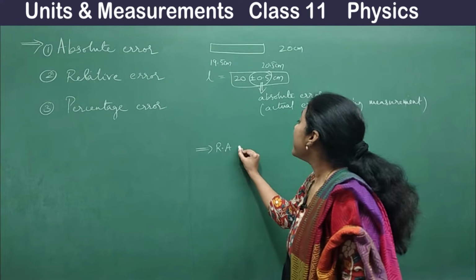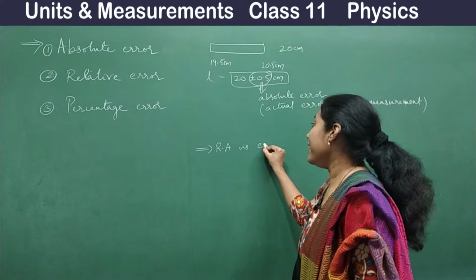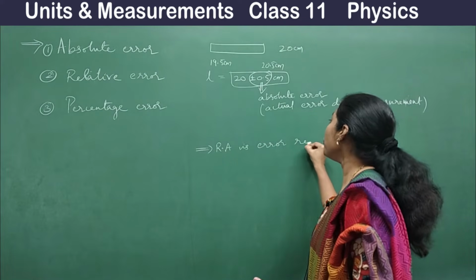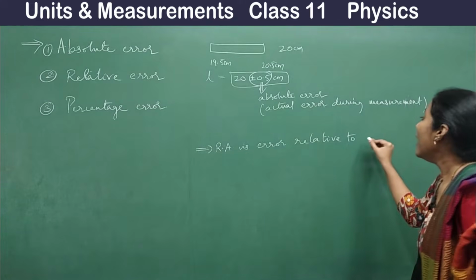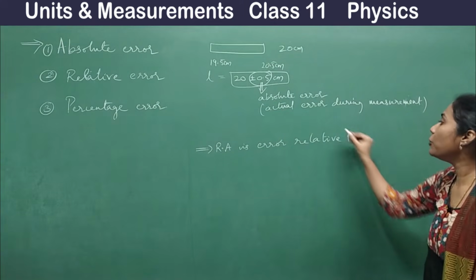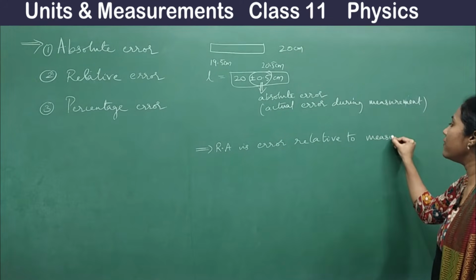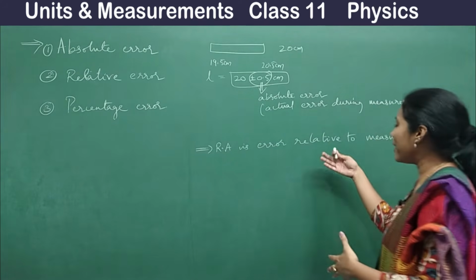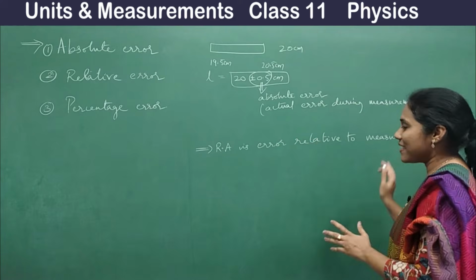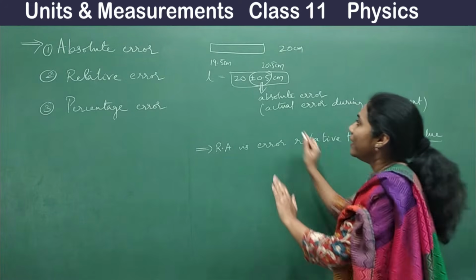It is the error relative to the actual value, or relative to the measured value. Maybe you get confused looking at the sentence, but see here.